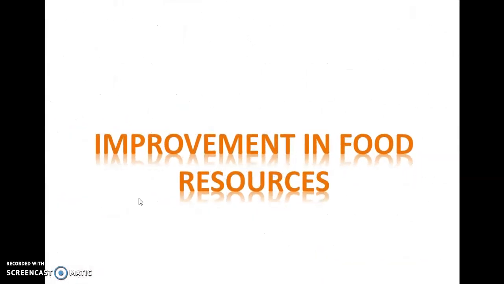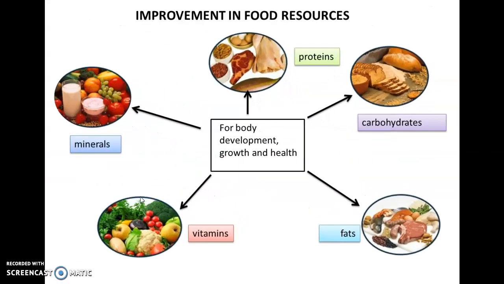Improvement in food resources. We know that all living organisms need food supplies for protein, carbohydrates, fats, vitamins, minerals for body development, growth and health. Both plants and animals serve as a major source of food for us. We obtain most of this food from agriculture and animal husbandry.